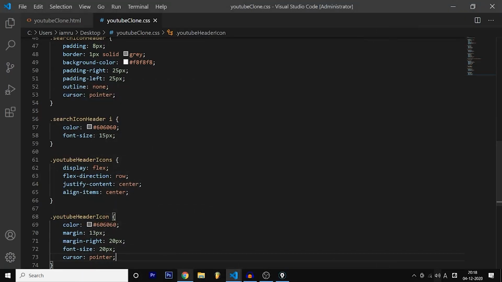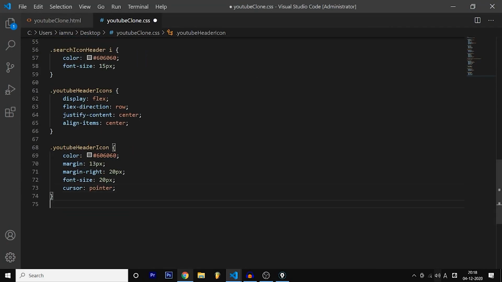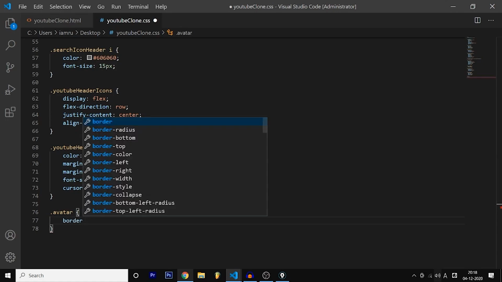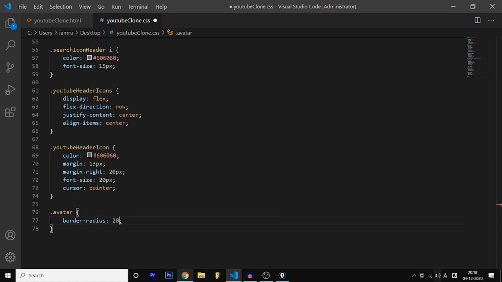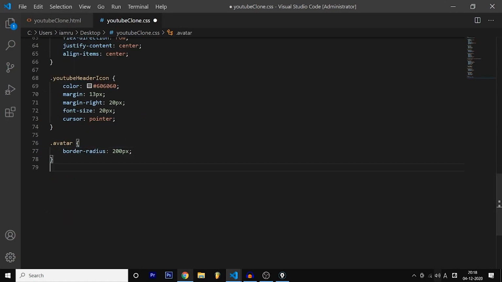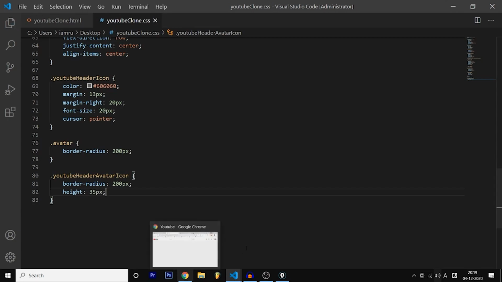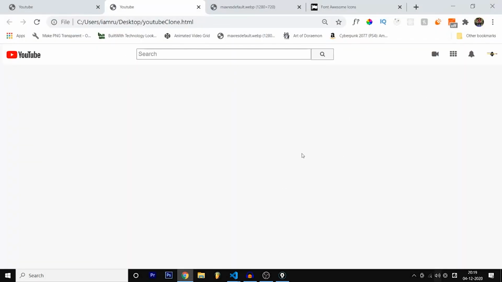That doesn't look good, so we need to style it. For dot avatar, there's a property known as border radius, which is the circular nature of something. So border radius is going to be 200 pixels, which will give a circle view. And that's it for avatar. And YouTube header avatar icon. This is going to be the image itself, and the border radius is again going to be 200 pixels, and the height is going to be 35 pixels. It needs to be small, right? Because at present it is big. Now let's reload this, and this looks good.